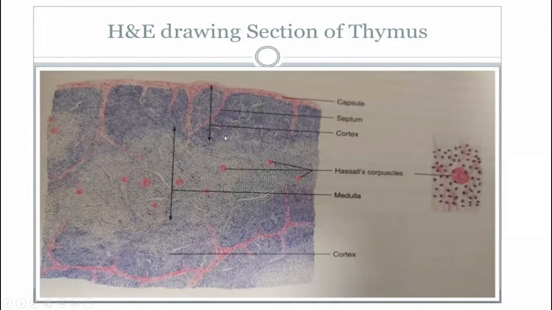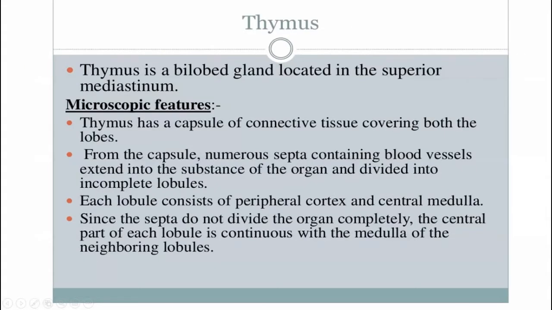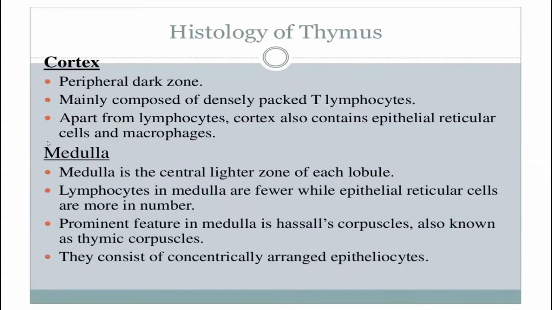The lighter area is the medulla, while the outer peripheral darker stain area is the cortex. This is the capsule. These are the trabeculations. Clear with the capsule?